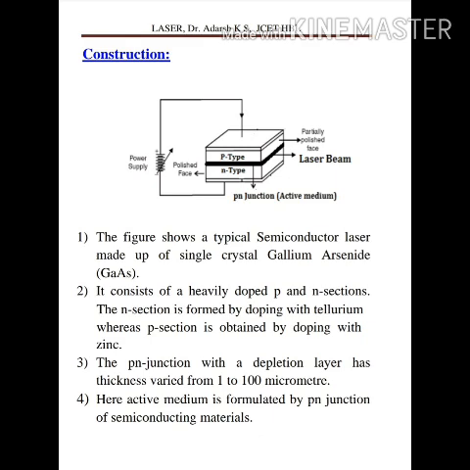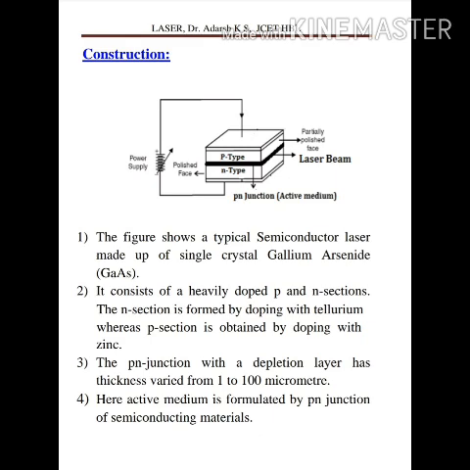Forward bias means the P-type semiconductor is connected with the positive power supply, and the N-type is connected with the negative terminal of the power supply. Here the P and N junction are both heavily doped and made up of the same crystal. The P section is doped with trivalent impurities such as zinc, and the N section is formed by doping pentavalent impurities such as tellurium.